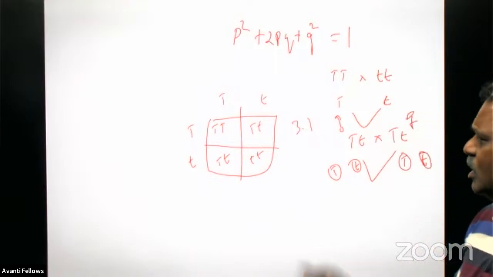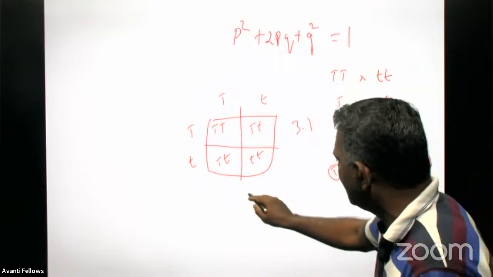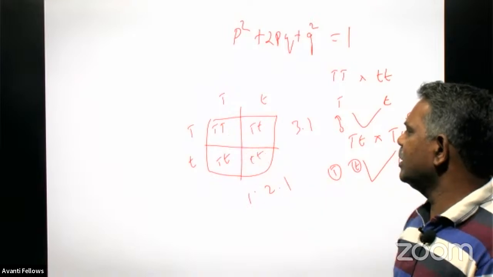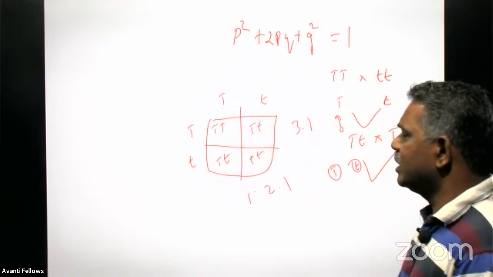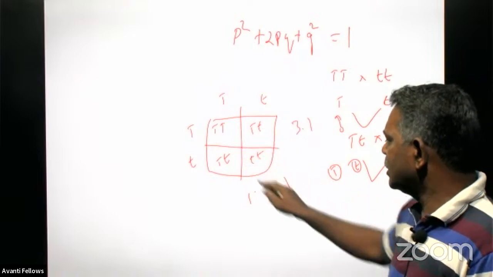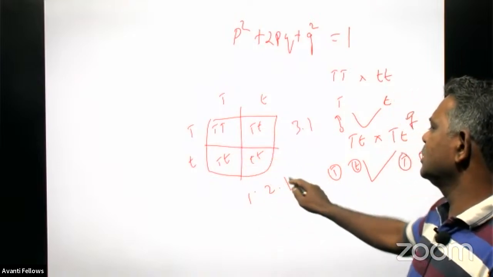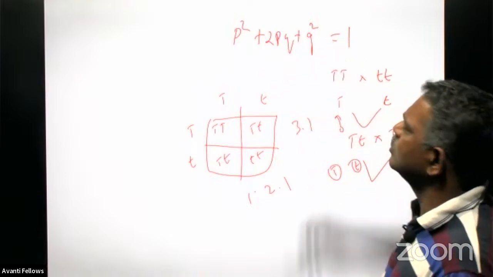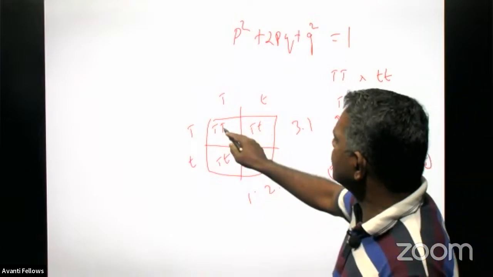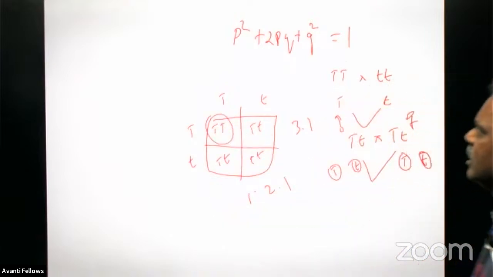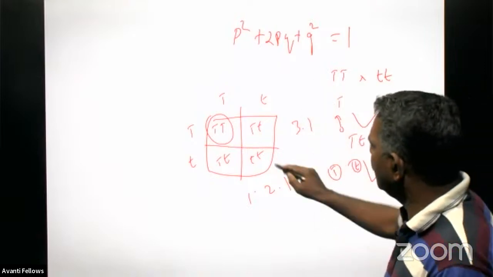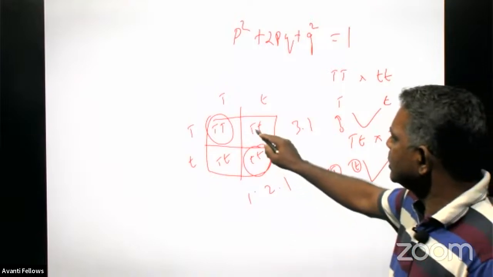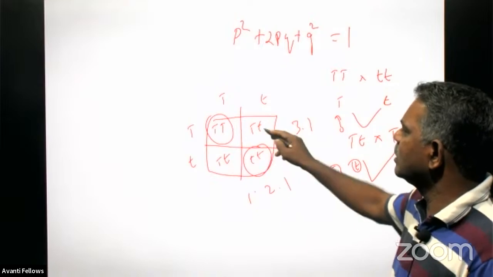That is the phenotypic ratio. But what is the genotypic ratio? 1:2:1. One homozygous dominant with the capital T, heterozygous 2 numbers, and homozygous recessive only 1. And that is what is mentioned here: p square plus 2pq plus q square. P square is the homozygous dominant, and the q square, only 1, that is small t small t. And 2pq is capital T small t, the 2 heterozygous.